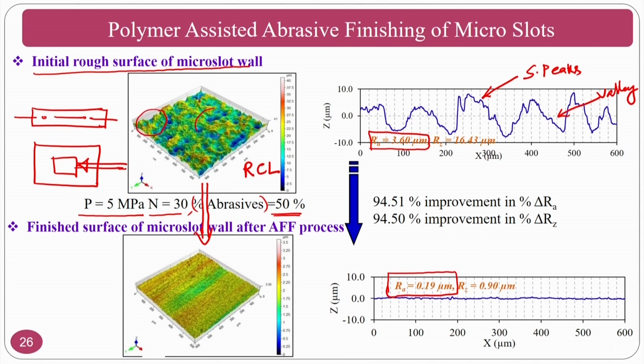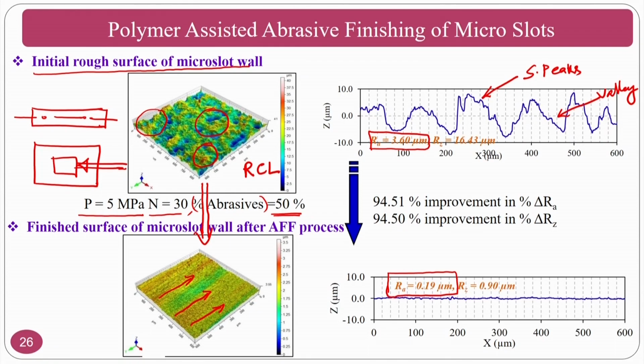You can see here the surface transformation by using the polymer assisted abrasive finishing process. These thermal layers, formed because of the melting and resolidification, have completely disappeared, and you can see the shearing marks of your abrasive particles along the direction of the medium motion. So if you put these two surfaces in a practical application, the recast layer dominating the initial surface roughness will enormously reduce its life. At the same time, the finished surface will improve the component life.